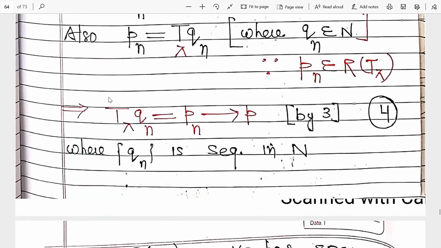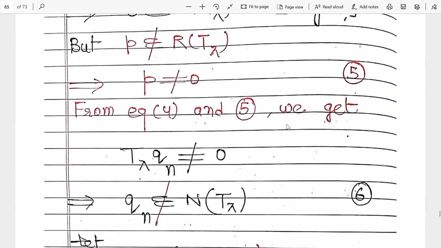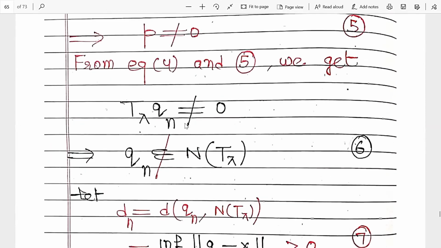Now, this sequence approaches P and P is non-zero. It means it does not approach 0, right? So this sequence is convergent, but it is not convergent to 0. It converges to some non-zero number. So what is the nullity of T lambda? The nullity of T lambda contains only those vectors whose image under T lambda is 0.